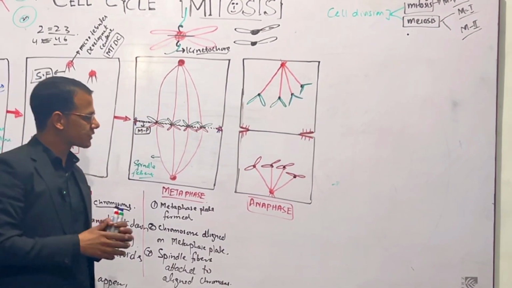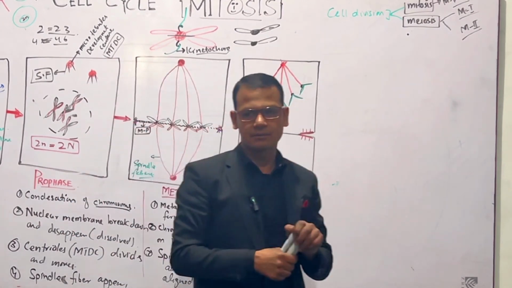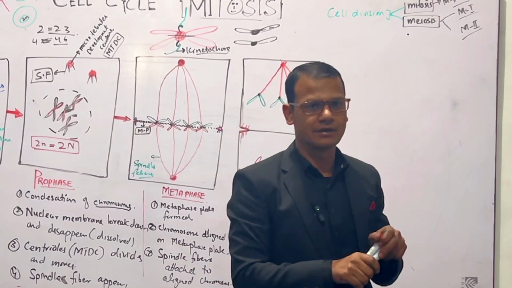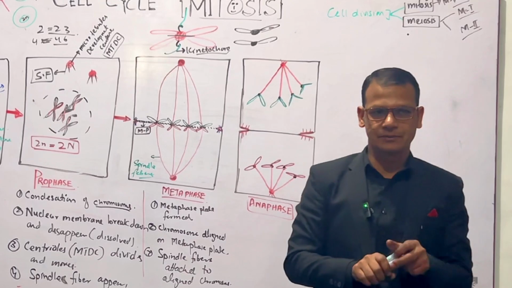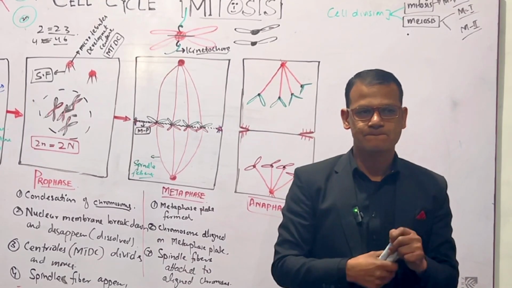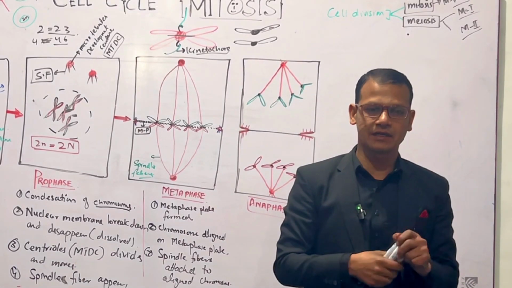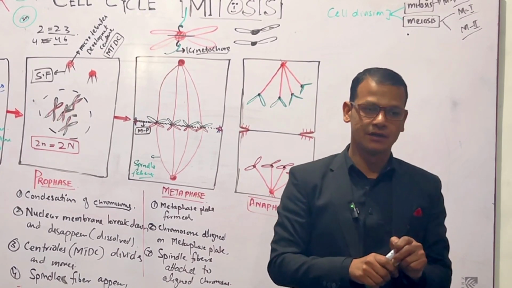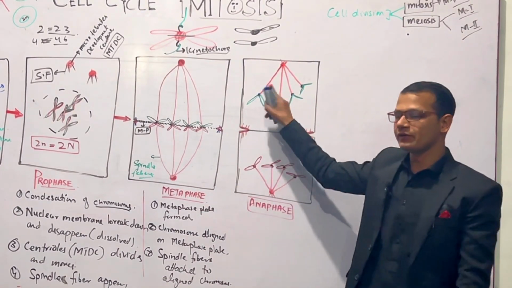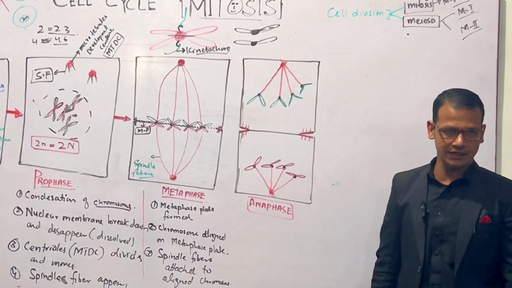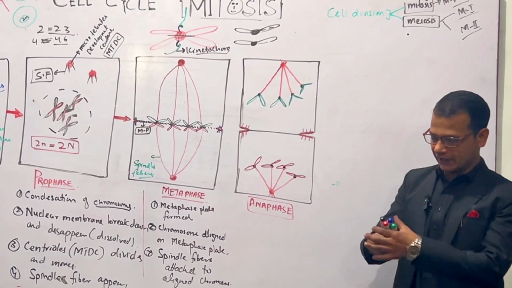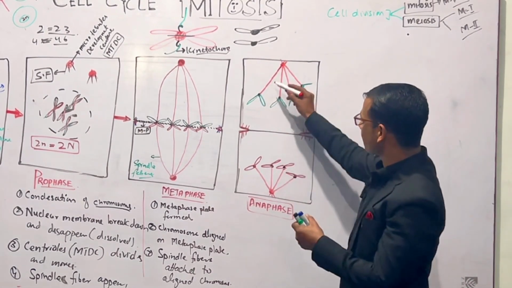I have discussed motor proteins in microtubules. Do you remember motor proteins? Anyone? Kinesin and dynein. This is actually the activity of kinesin and dynein. They are present here. For example, these are microtubules.